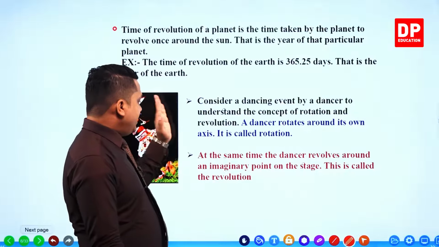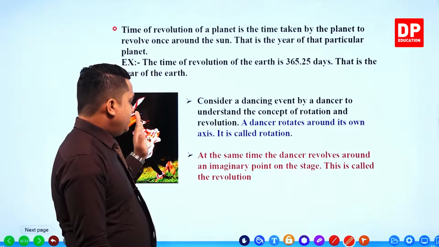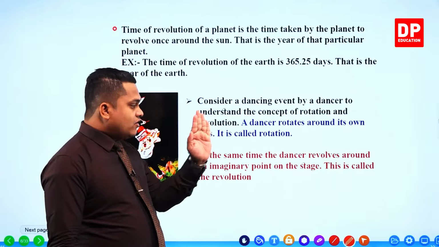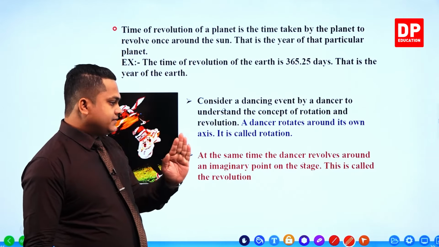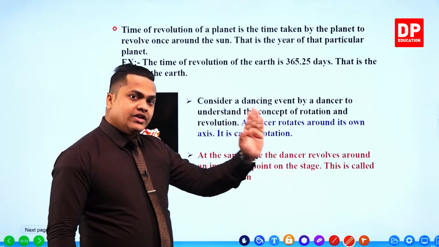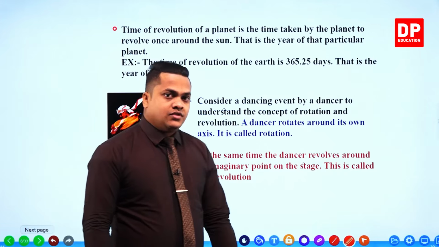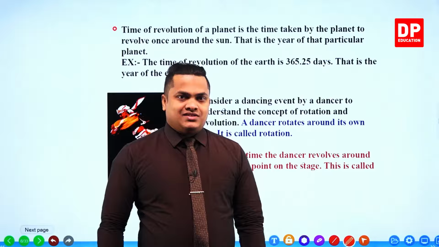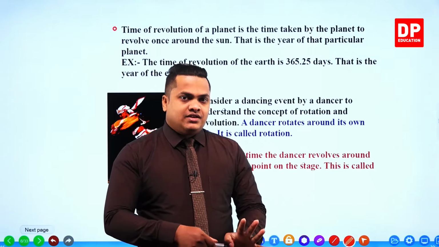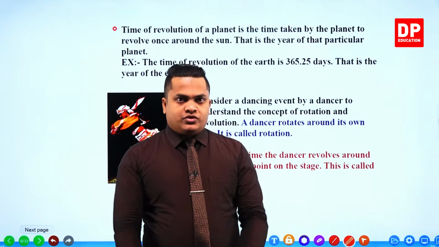The dancer keeps on rotating, and in the revolution, while rotating, it's moving around a different object, like this. Rotation and revolution. Each and every planet in our solar system rotates, and also revolves around the sun.